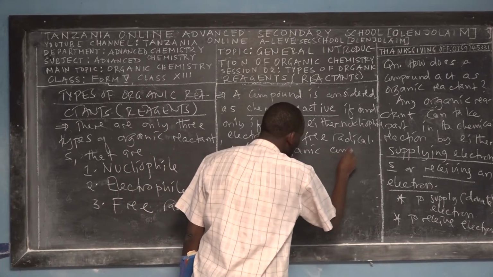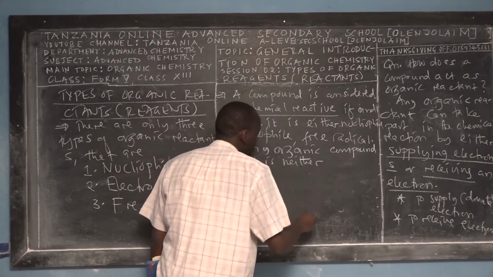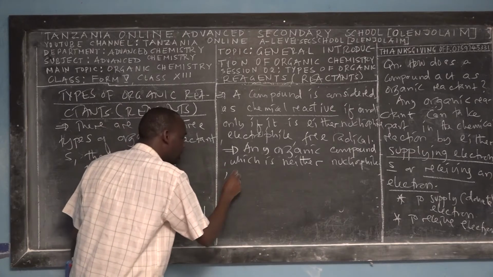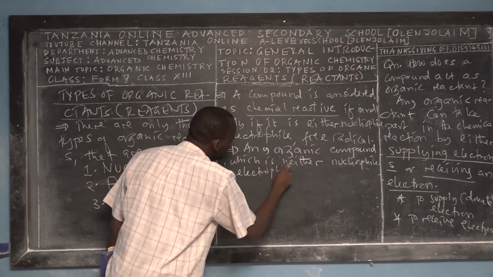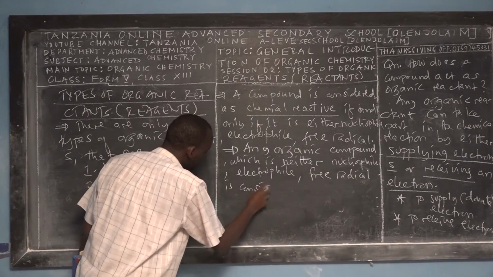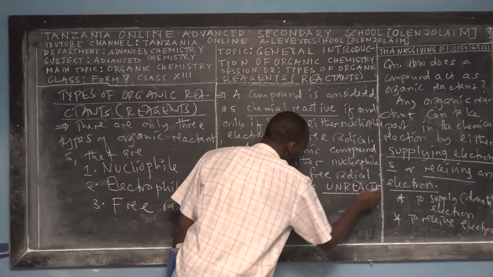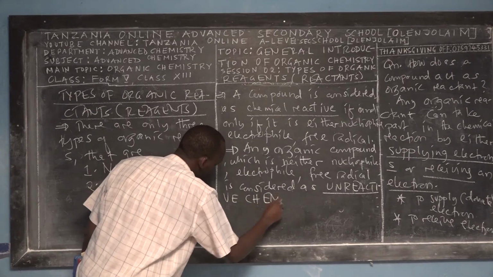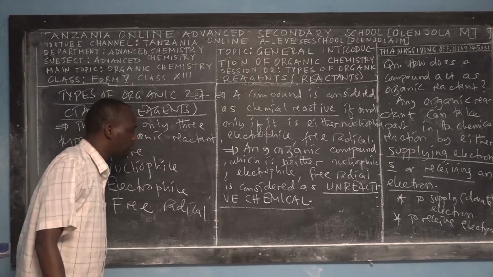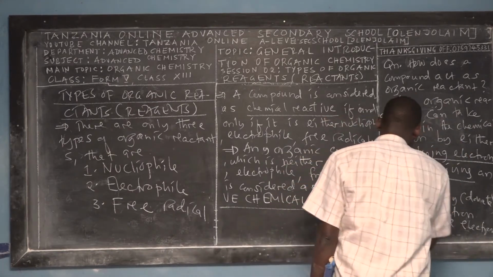Any organic compound which is neither nucleophile nor electrophile nor free radical is considered an unreactive chemical, or unreactive compound.